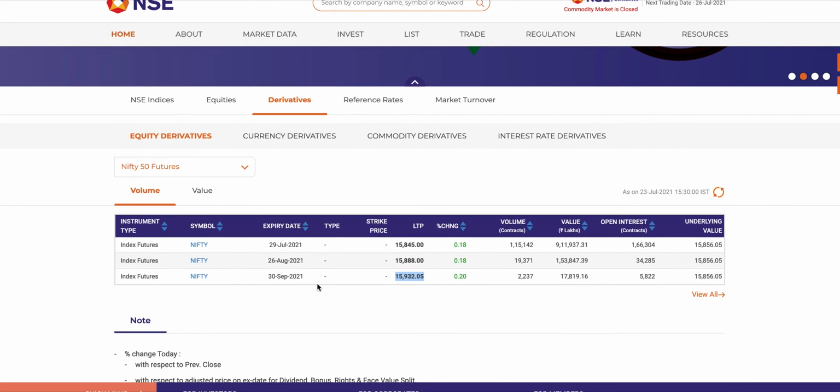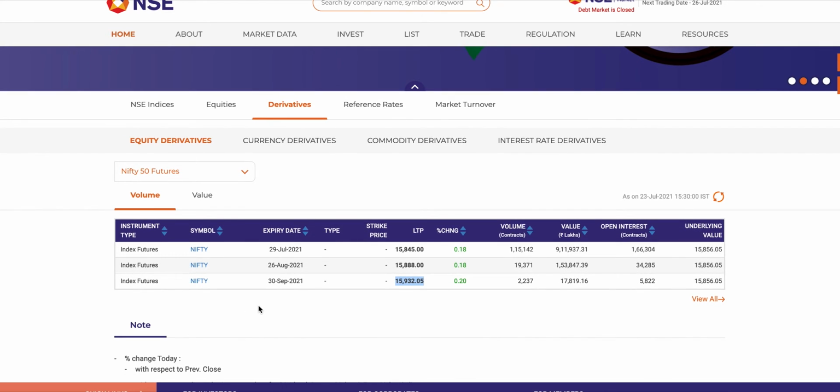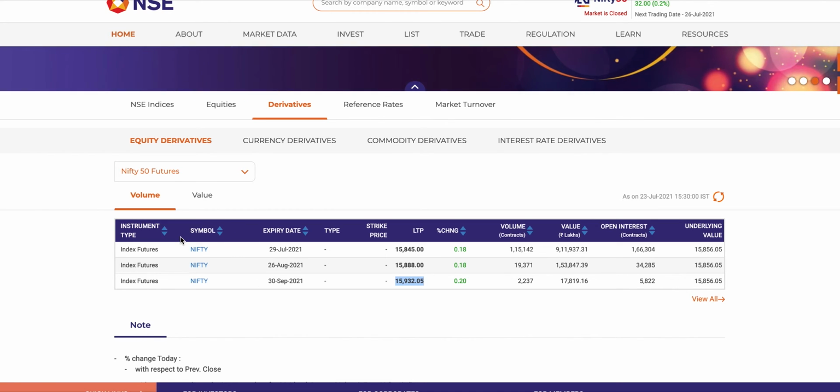So this is index futures, where we are buying into the index itself on a particular lot size, and it has an expiry date, and we try to make some money by buying or selling before this expiry date by taking a position here.